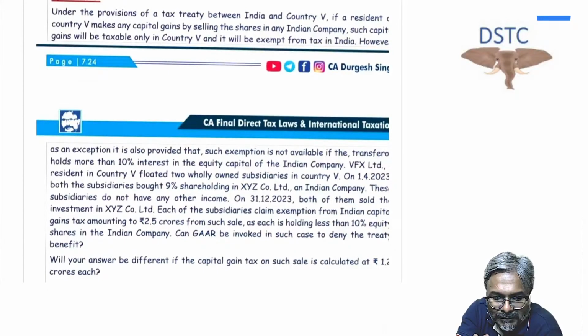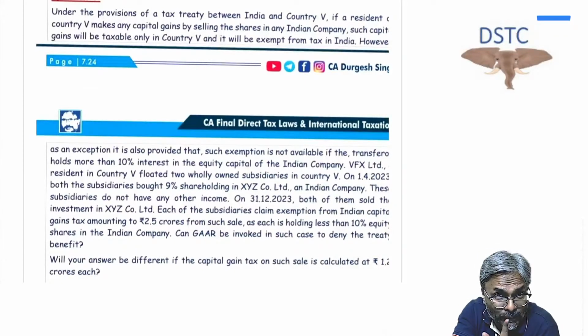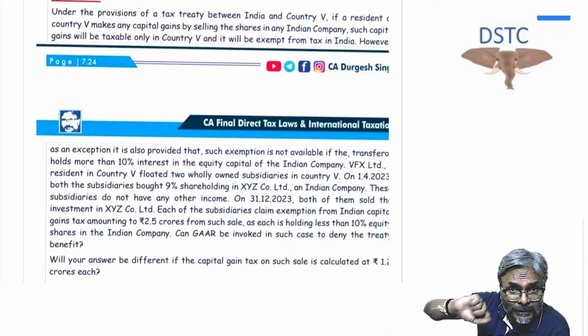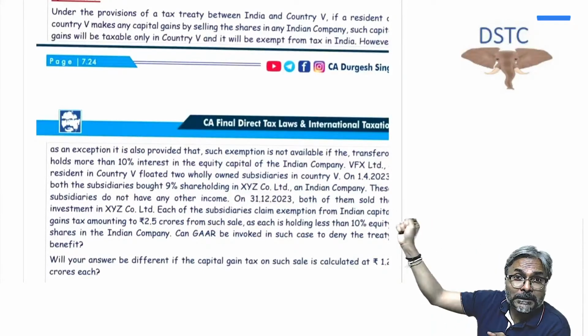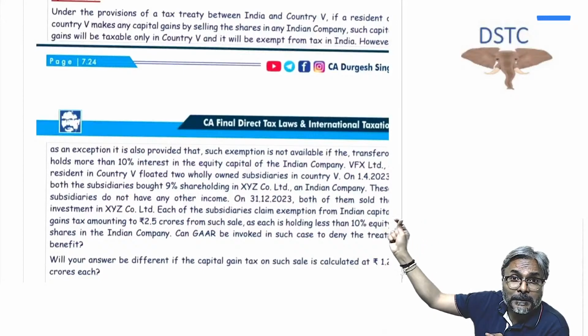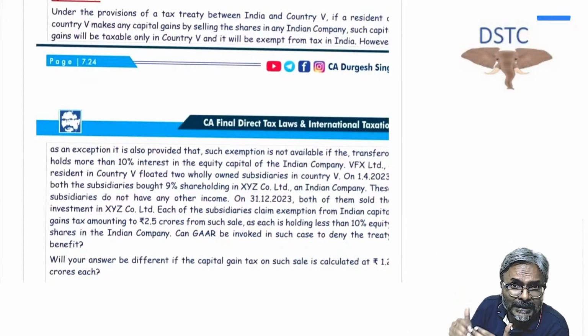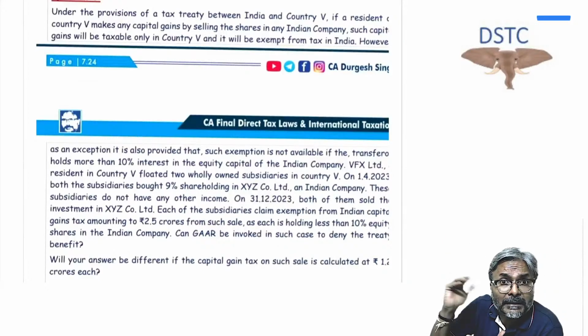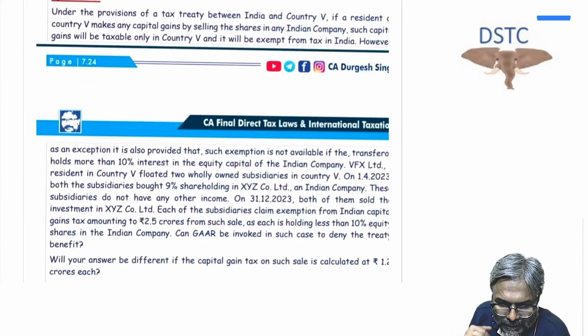That means Mauritius won. But yesterday itself I told you, whether the GAAR provision will override the treaty provision? Can a GAAR override the treaty? And the answer is yes, it can override the treaty. But for that, the GAAR test of main purpose and the secondary purpose should also be satisfied. If it is satisfied, then the treaty cannot come in the way of GAAR, students. Is that clear to all of you?